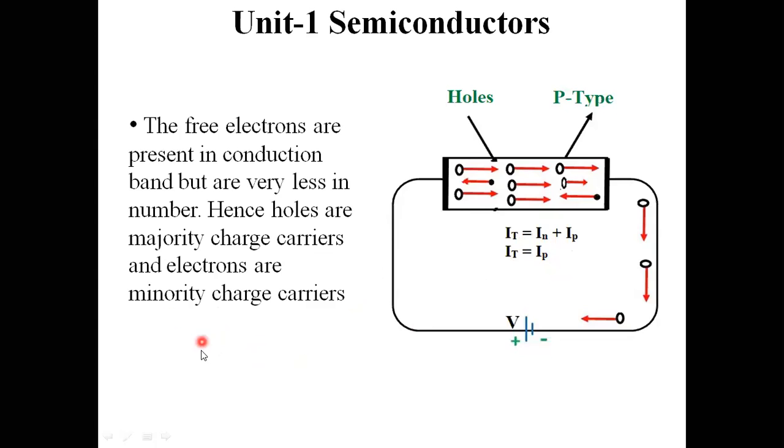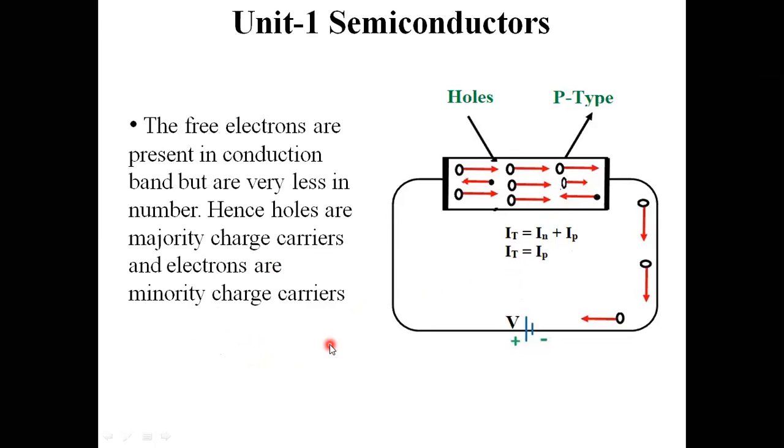I will write this one later. Total current. Do you get this? Total current can be notated as Ip plus In. Therefore, total current Ip is equal to Ip; I can consider this hole current as the total current here. This is the main point.